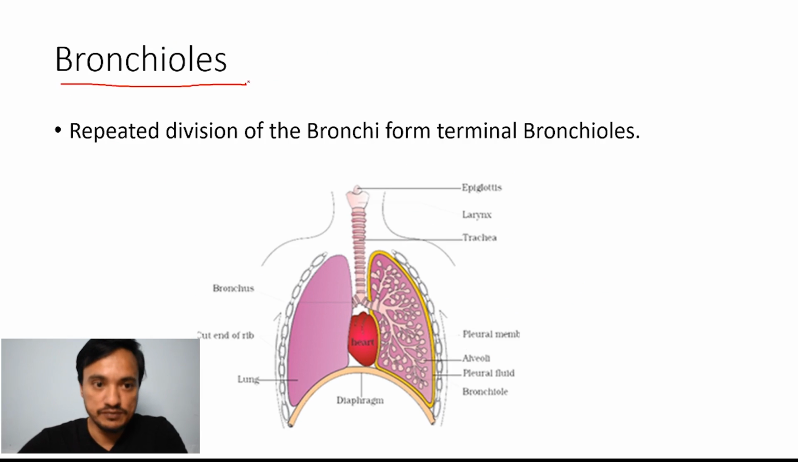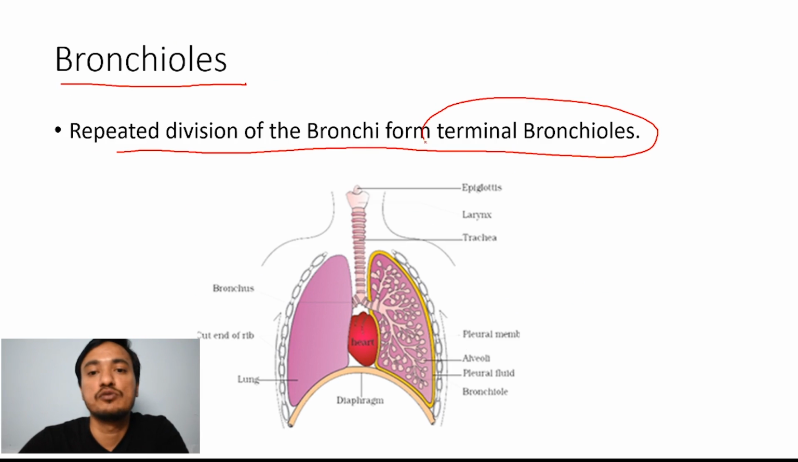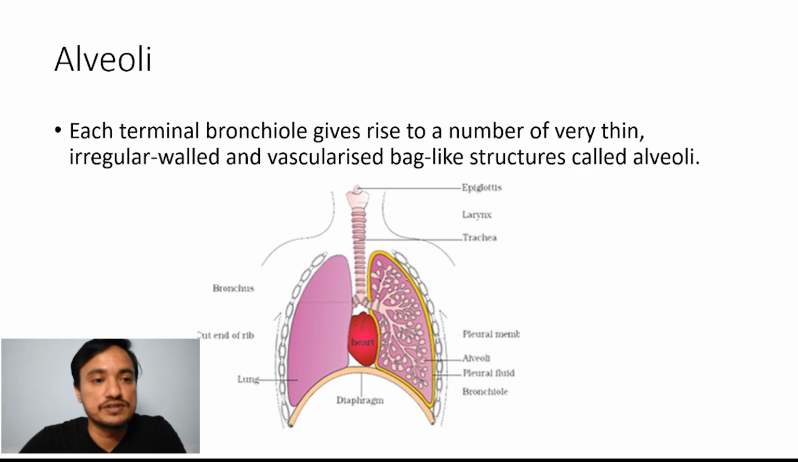Okay, then we have seen bronchi originating from the trachea, and repeated division of the bronchi forms terminal bronchioles. Bronchioles are like bronchi only, but bronchioles form after repeated division of the bronchi. You can see here bronchioles. This is the bronchi and these are the bronchioles. Bronchi divide into multiple bronchioles.